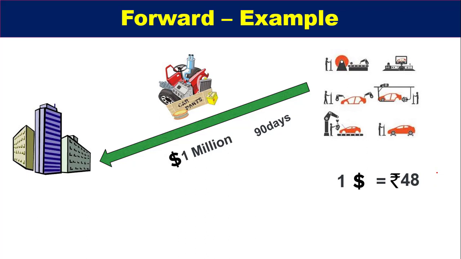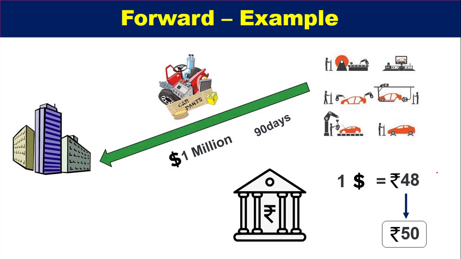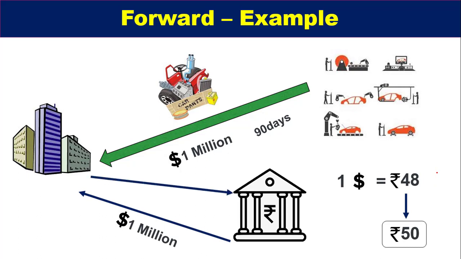So the importer can hedge this exchange risk by negotiating a 90 days forward contract with a bank at rupees 50. Okay, so now what will happen according to the forward contract: in 90 days, the bank will give the importer $1 million, and the importer will give the bank 50 million rupees.